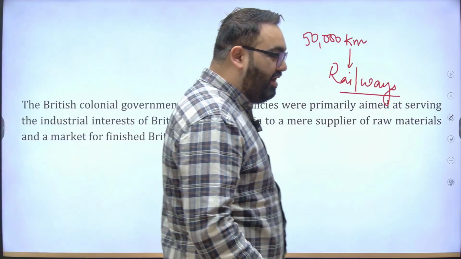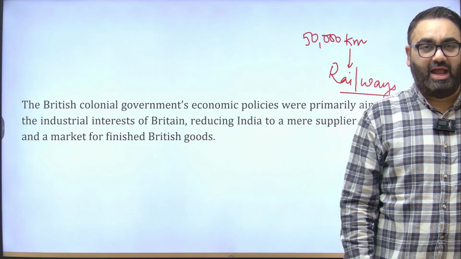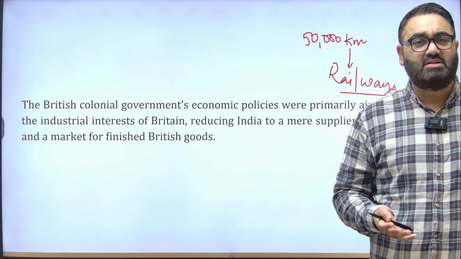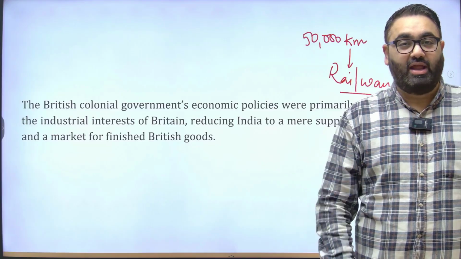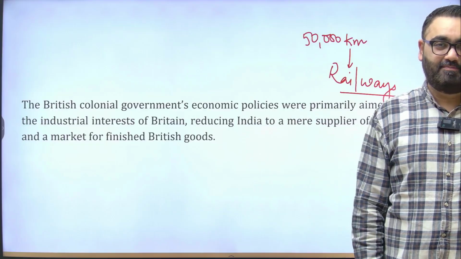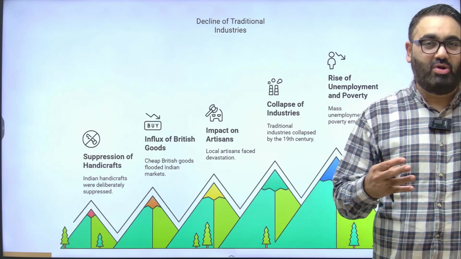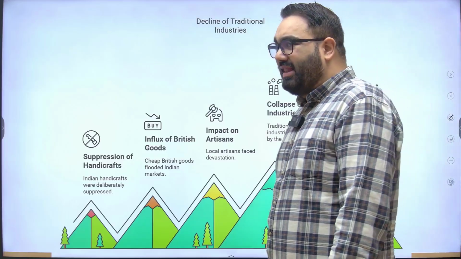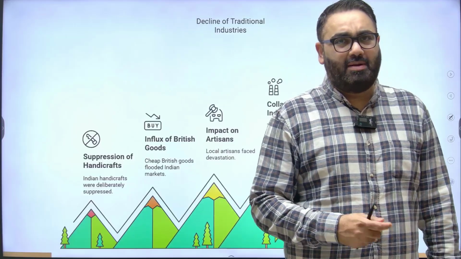A lot of raw material from India got exported forcefully because of the British. As I said earlier, a lot of forests were cut, and a lot of crops that our farmers would not grow otherwise, such as indigo, because they had a negative impact on the soil health, were being forced to be grown just for export purposes because we were under the control of a foreign power and we could not do anything else. These are some of the factors that suggest how our own indigenous industry was suppressed.